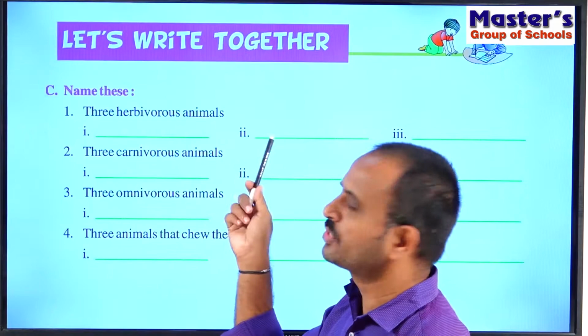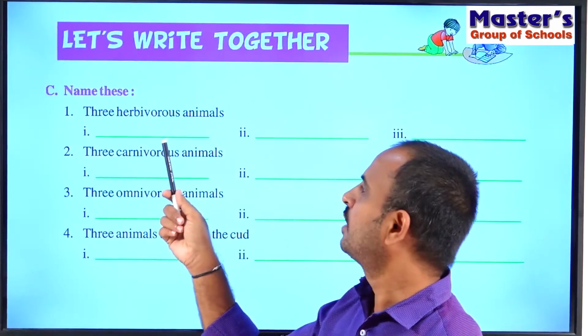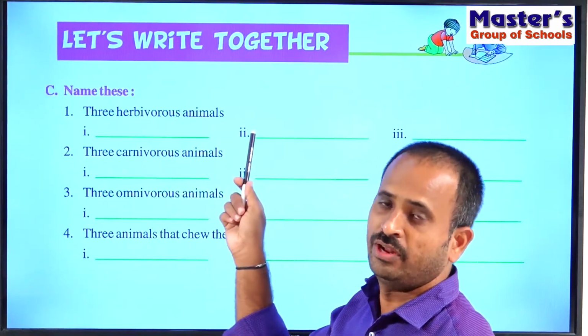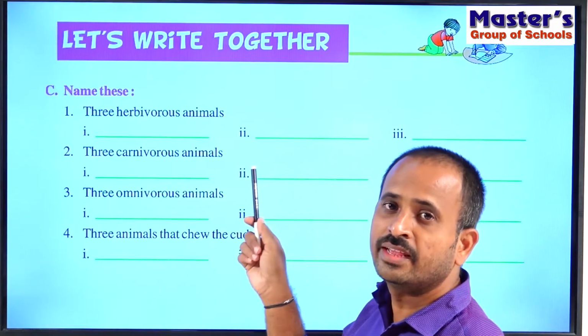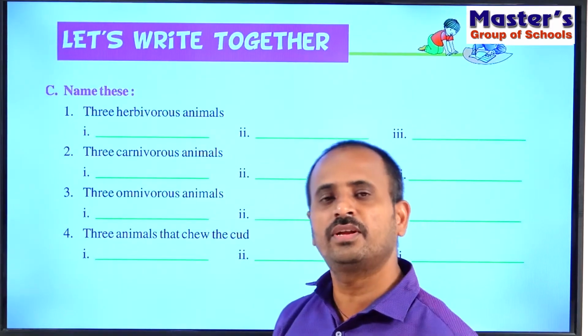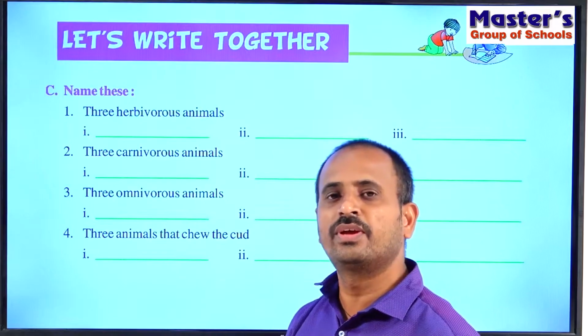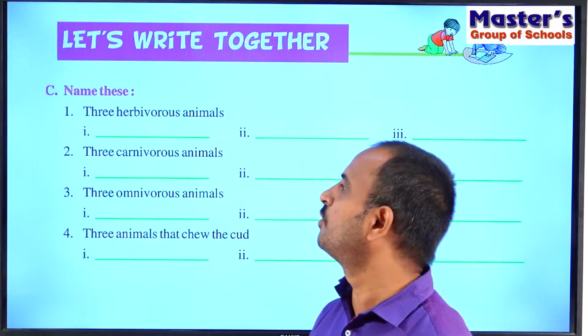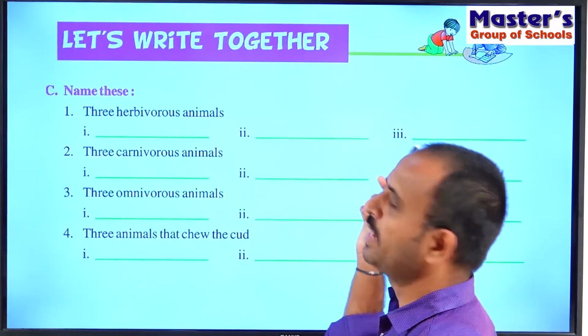So write any three examples for herbivorous animals like cows, buffaloes, giraffe, deer. All these are examples for herbivorous animals. You can write any three of the herbivorous animals in these three blanks.